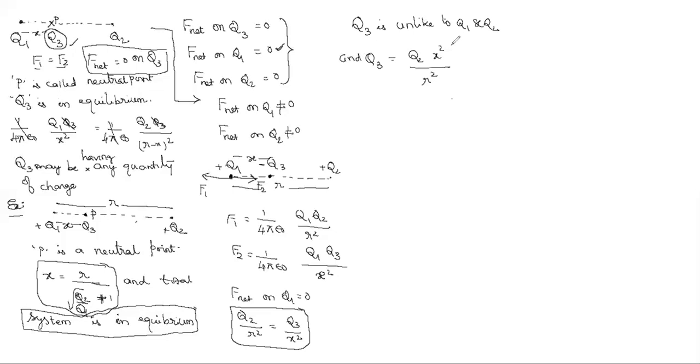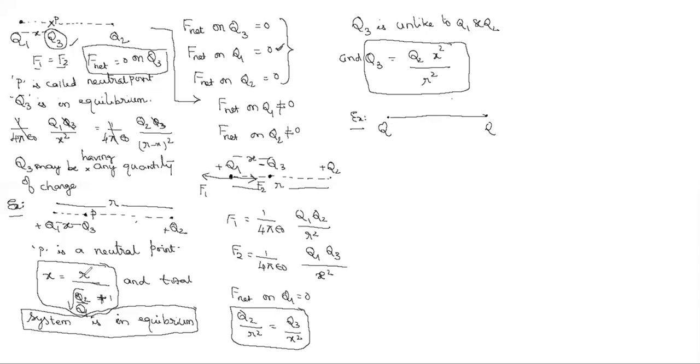So based on this, sir, did he ask any questions previously? Yes. One example, if you take here, suppose these are the two charges. He said both are equal, Q and Q. And if they are equal, the neutral point is formed in the middle.